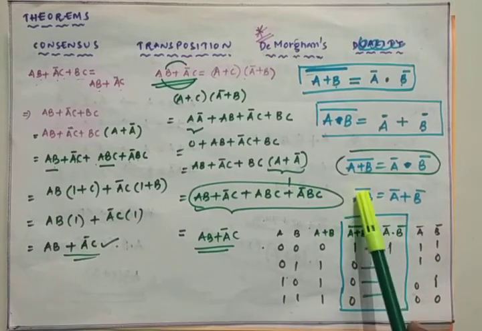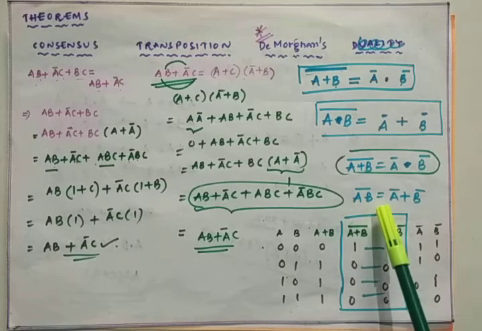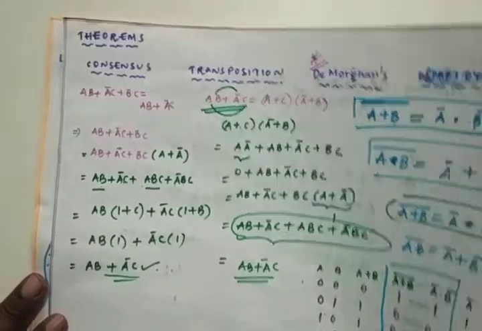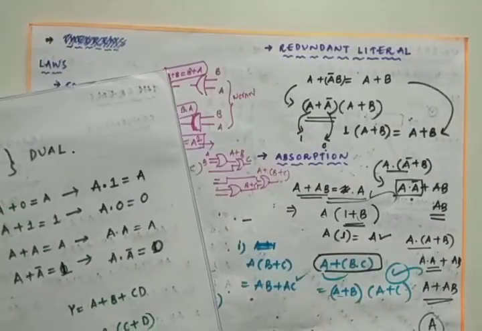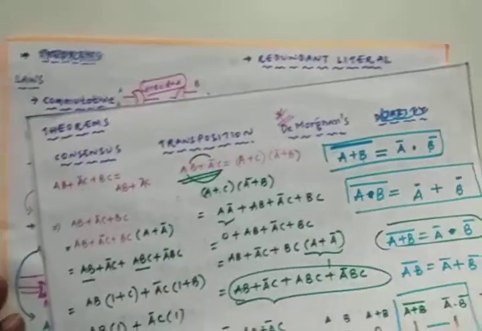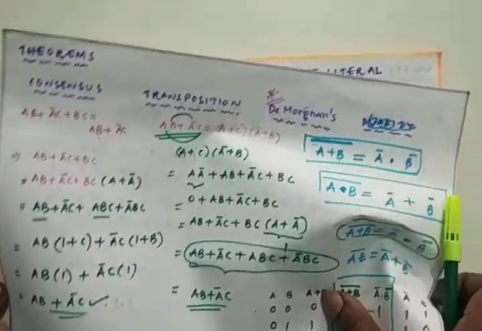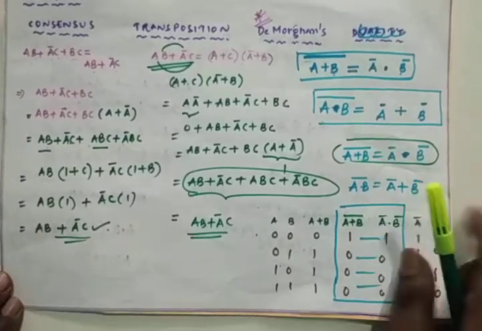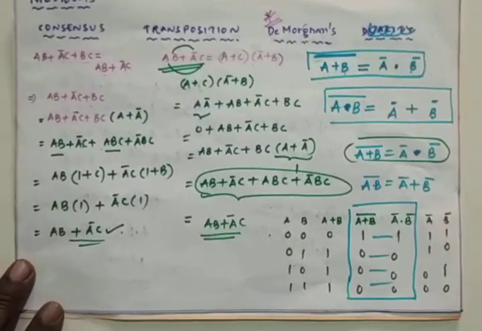A dot B whole bar is equal to A bar plus B bar. By making use of the truth table, you can easily prove De Morgan's law, that is, A dot B whole bar is equal to A bar plus B bar. With this, Boolean algebra is completed.